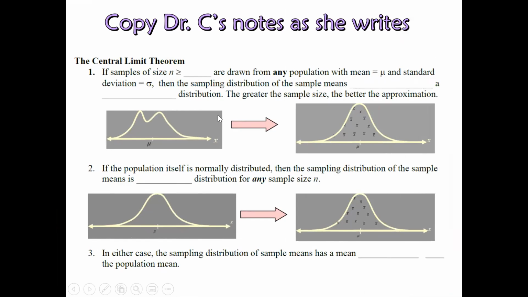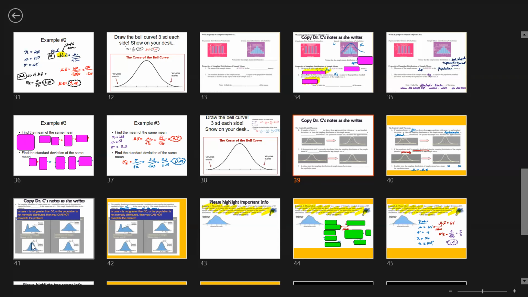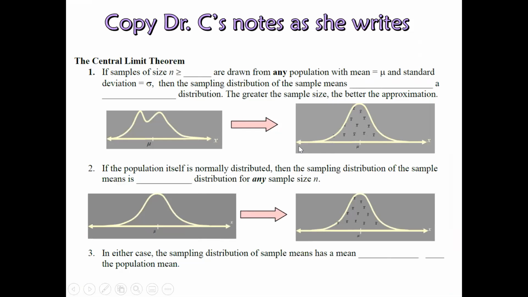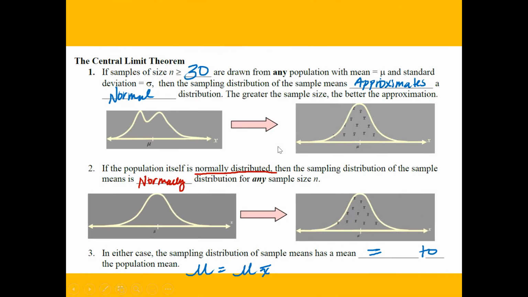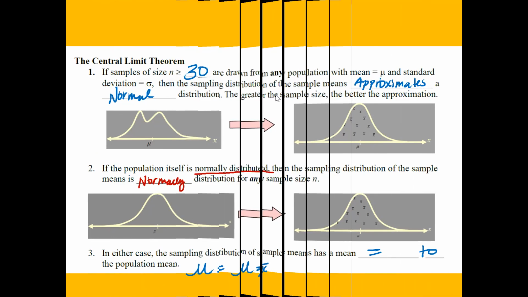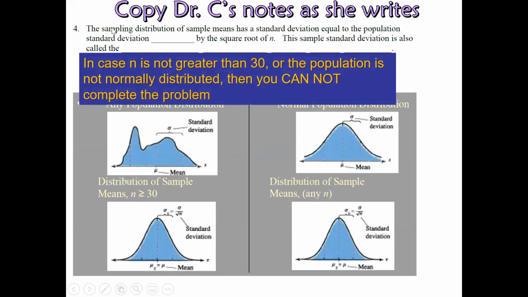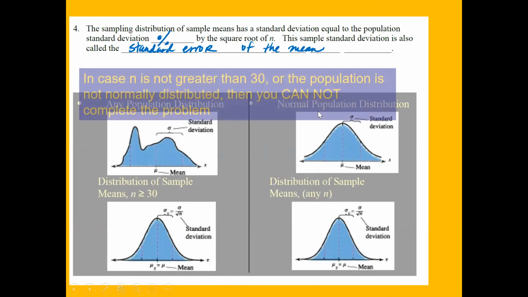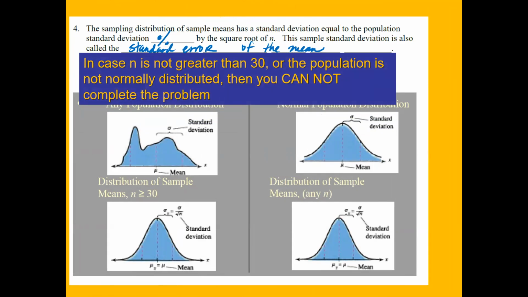All right, you guys, next thing that I want you to do is take a look over here. Go ahead and copy down the notes for this in your guided notes. Pause the video and go ahead and do that. Next part, in the case of n is not bigger than 30 or the population is not normally distributed, you cannot complete the problem. So just keep that in mind, okay? Go ahead and copy this part down right here on top in your guided notes.